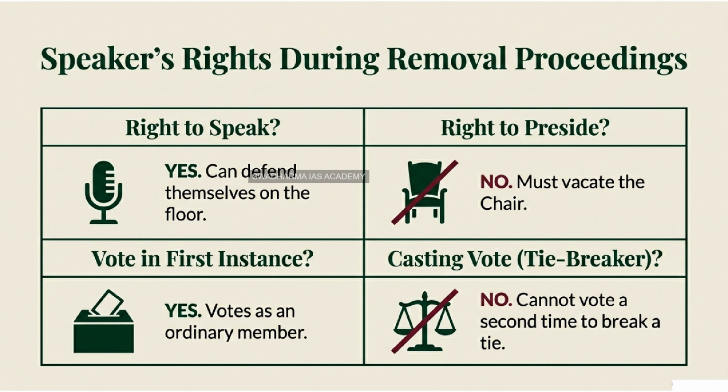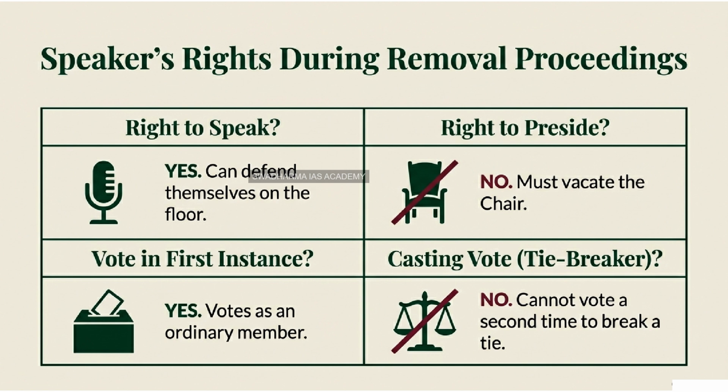So let's proceed. Mr. Burla steps down from the chair. A panel member takes over. Where does Mr. Burla go? Does he sit in the benches? And can he say anything? Or must he sit silently while members criticize him? He sits in the benches of the House, likely on the Treasury side, as he is an MP of the ruling party. And no, he does not have to be silent.